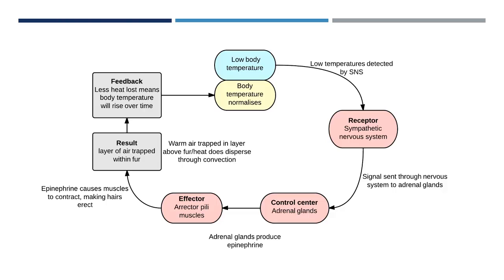Over time, heat as a byproduct of respiration will cause the body temperature of the cahirinus to rise, and the increasing temperature will be detected by the SNS, causing the adrenal glands to stop producing epinephrine.